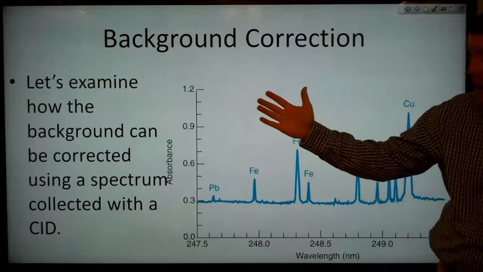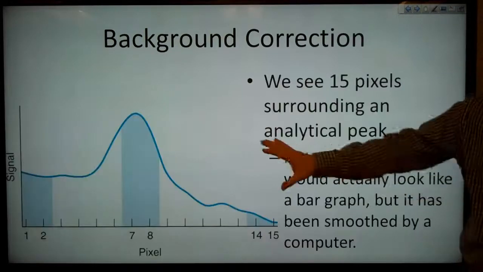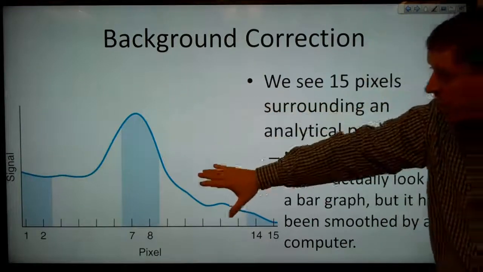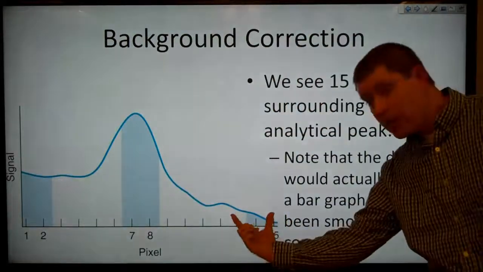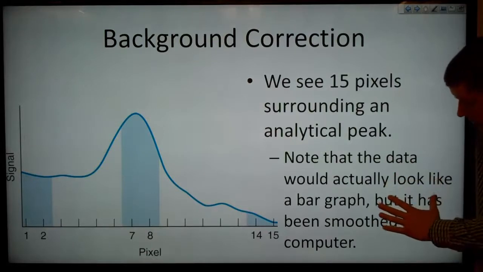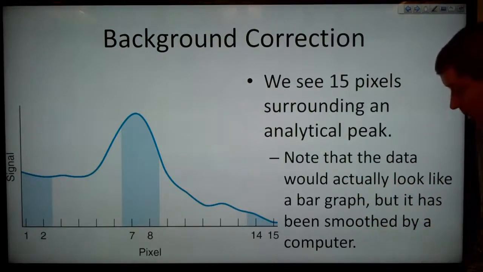So let's examine how the background can be corrected using a spectrum collected with a CID. Here we see 15 pixels surrounding an analytical peak. We've got our analytical peak here, we've got some baseline over there, and we've got a different baseline over here on this side. Note that the data would actually look like a bar graph, but in this case it's been smoothed by a computer.